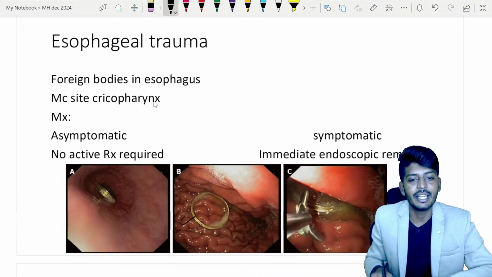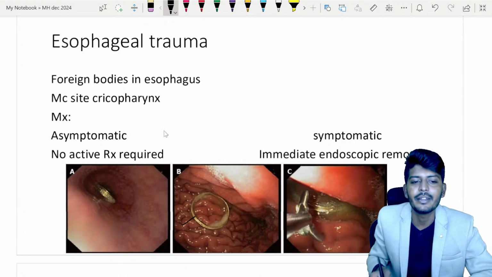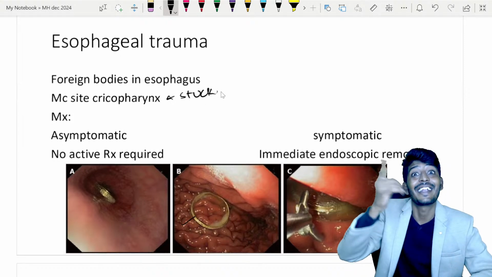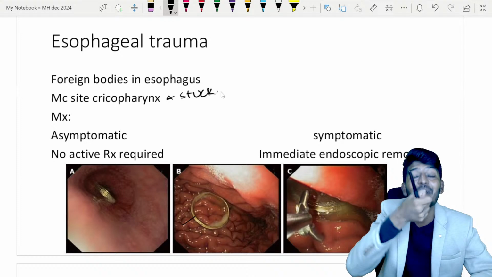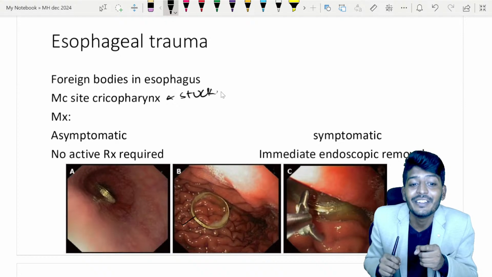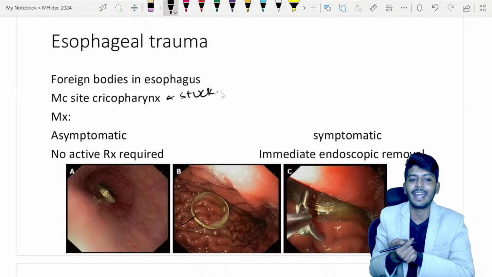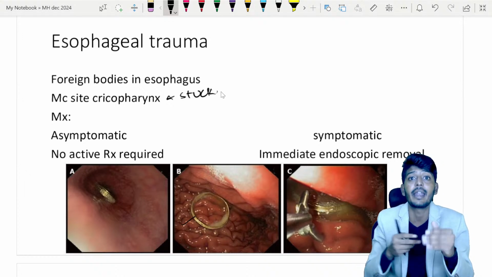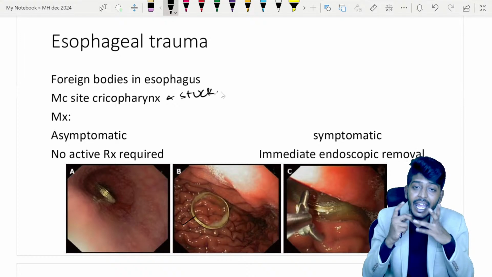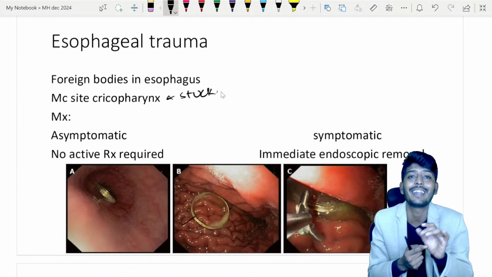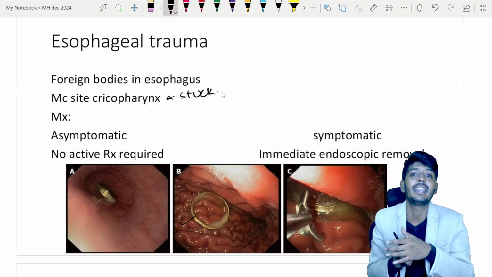The most common site is the cricopharynx. What do I mean by this? The cricopharynx is the place where foreign bodies most commonly get stuck. Why do they get stuck? I told you at the start, the cricopharyngeal sphincter is the narrowest part. If something swallowed is not able to pass, it will get stuck in the cricopharyngeal sphincter. One more implication: when endoscopy is being done, the most common site which can get ruptured is also likely the cricopharynx, because of its very narrow nature.